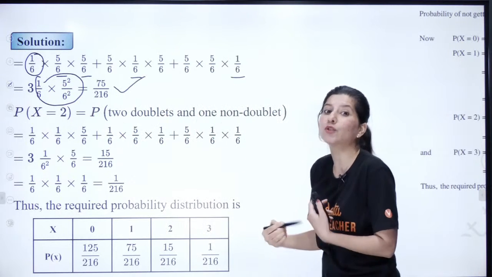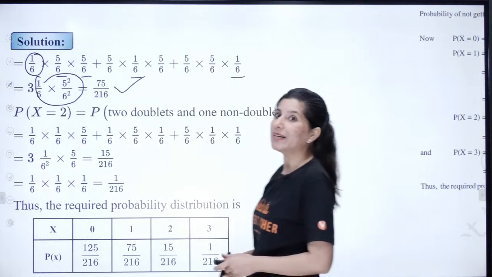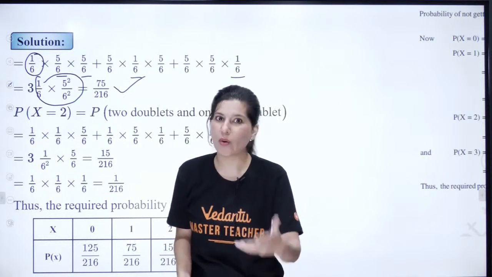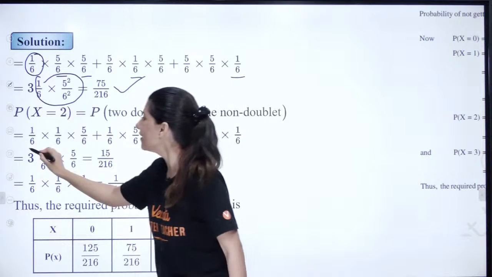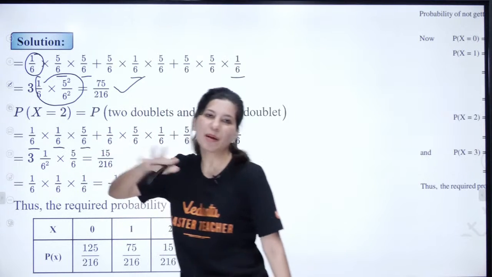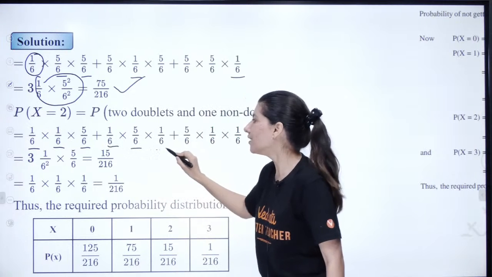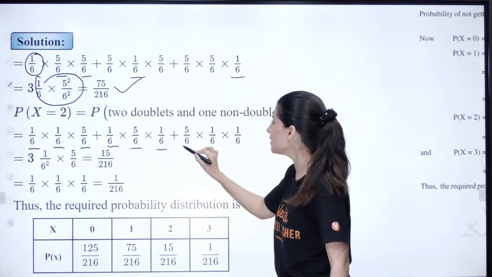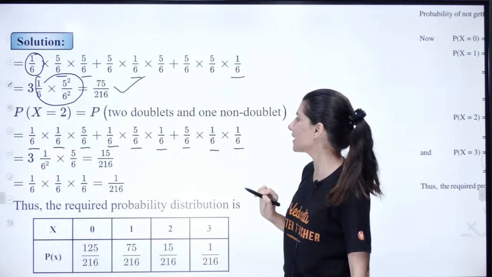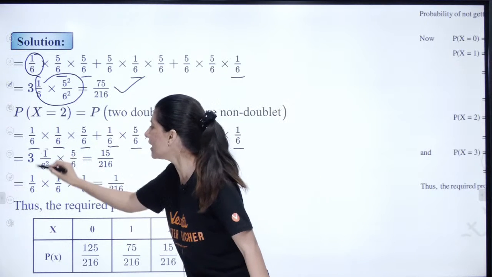Now probability of getting 2 doublets. 2 doublets means that I throw, I am lucky, got the doublet, second time got it, but third time I am not getting it. Again, first time I am getting it, second not, third yes. Or first time I am not getting it, and second and third time I am getting it. So again 3 times this.